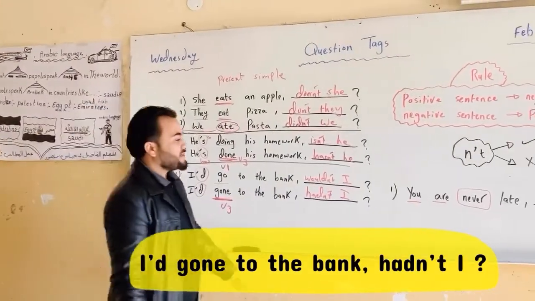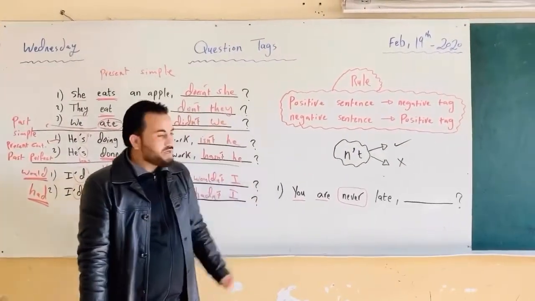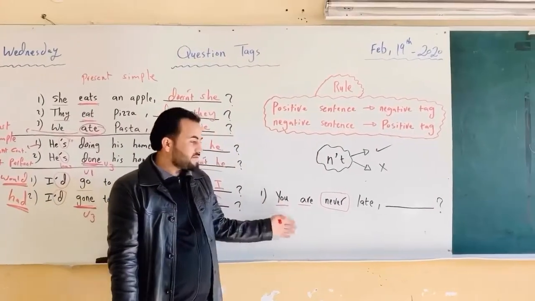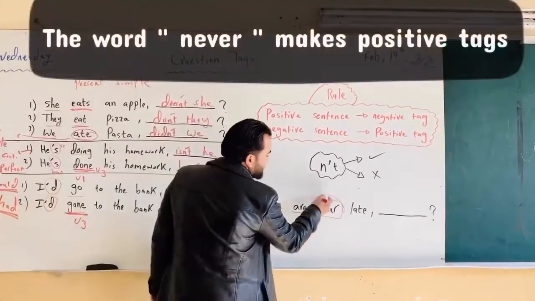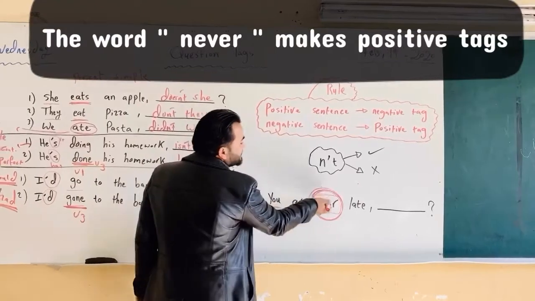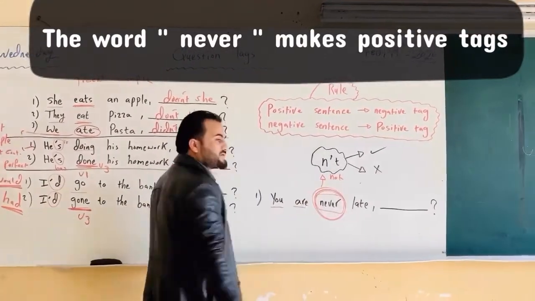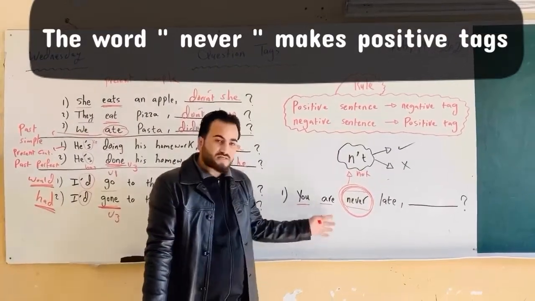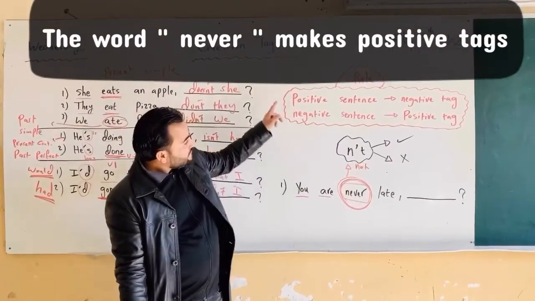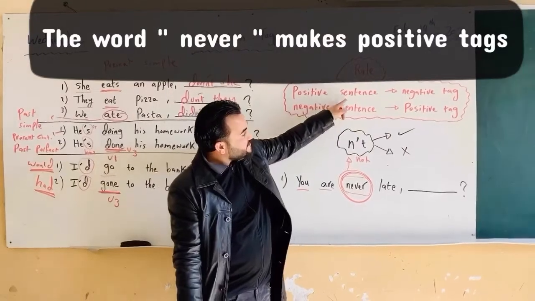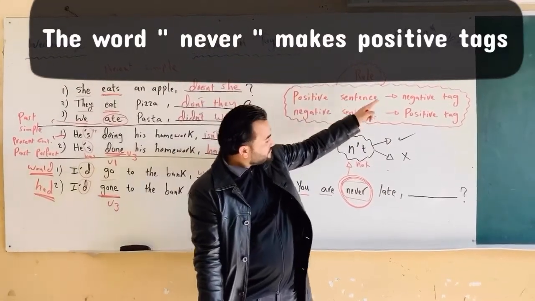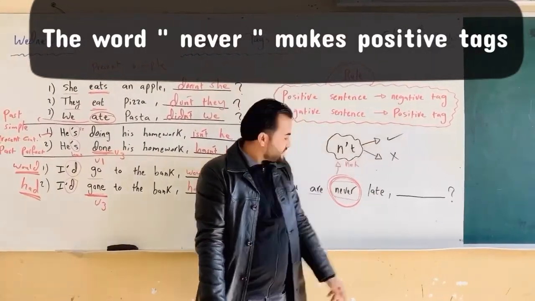Okay, the last one here, when we have the word never. Here, never, it's like the negation, it's like not. So, in this case, positive sentence, positive tag. Why?